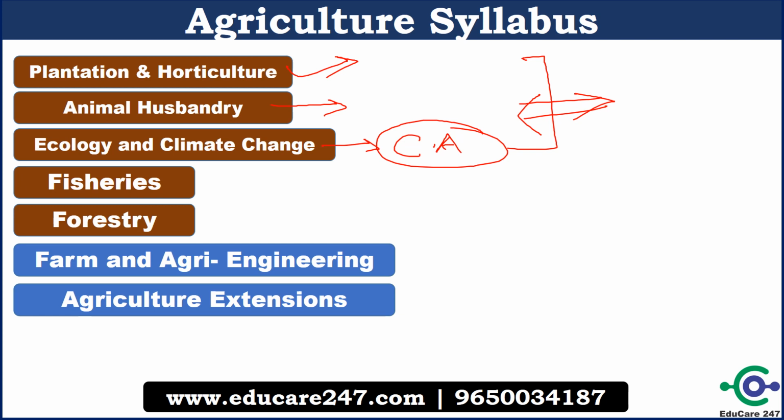Another important topic is fisheries and forestries. Farm and agri engineering are less important topics. Agriculture extension is also a less important topic. So if you have less time, you have to cover the topics which are mentioned in green. If time permits, you can cover these topics. If you again have more time, then you can go for farm and agri engineering, and agriculture extension. This way you can cover the whole agriculture syllabus. If you don't have much time, only focus on the topics mentioned in the green box. So this is the overall preparation for the agriculture syllabus.